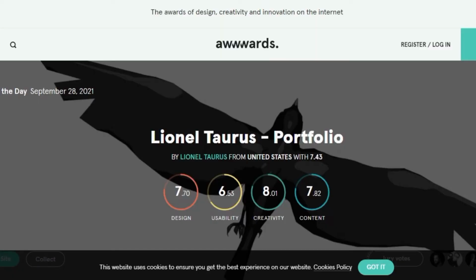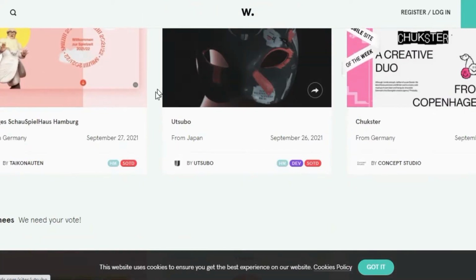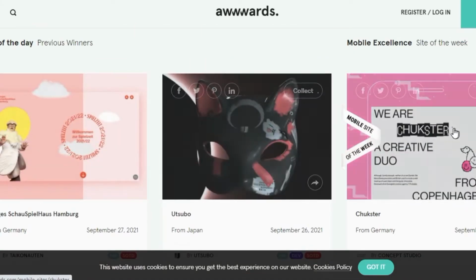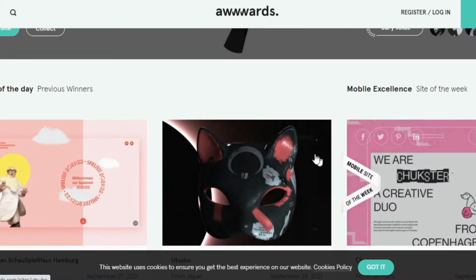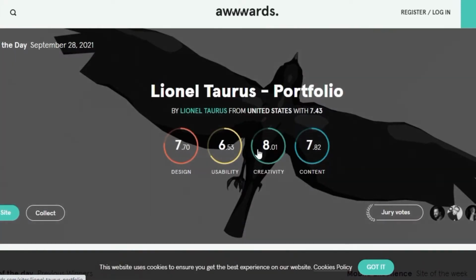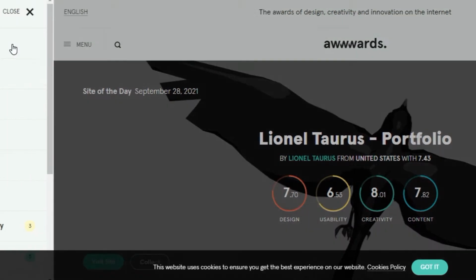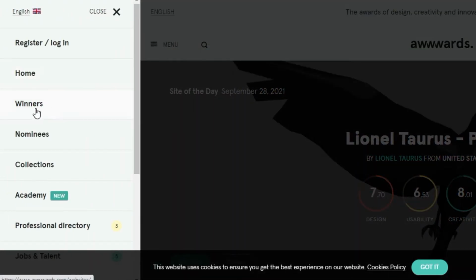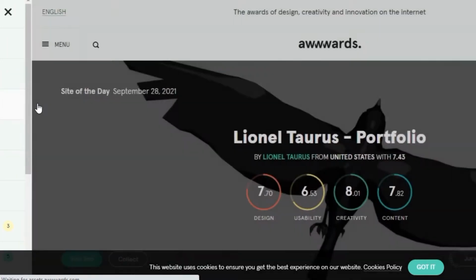Now when you log on to awwwards.com website, this is exactly how it looks like. Now when you scroll down, it features some things you can just click on to give you some design inspiration. But if you're looking for something very specific, all you have to do is to click on menu right here, and you can decide to click on winners or nominees based on what you want. But I would like to click on winners, so I just click on winners, then search for something very specific.